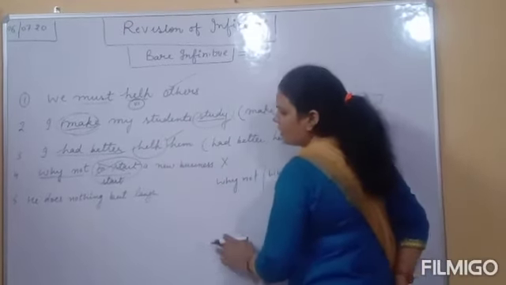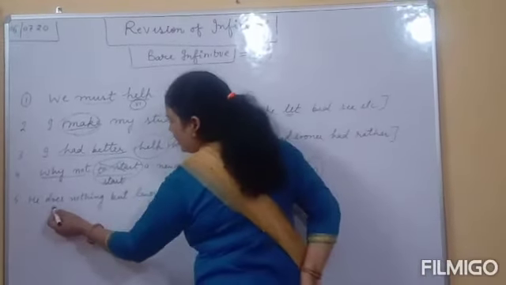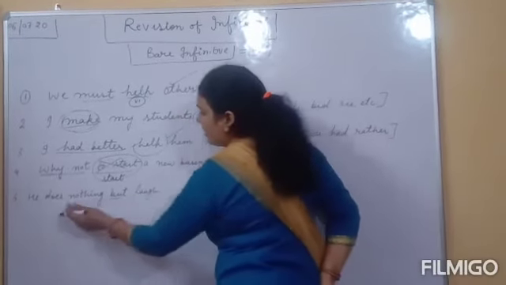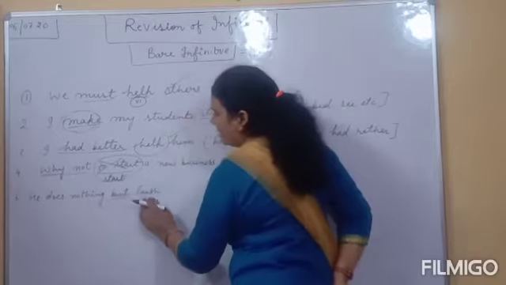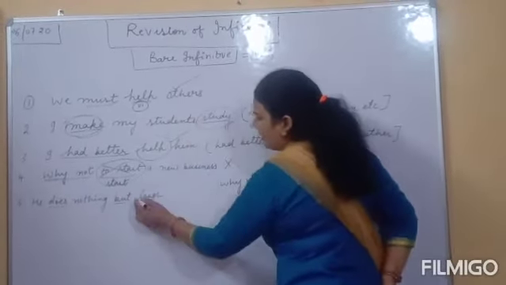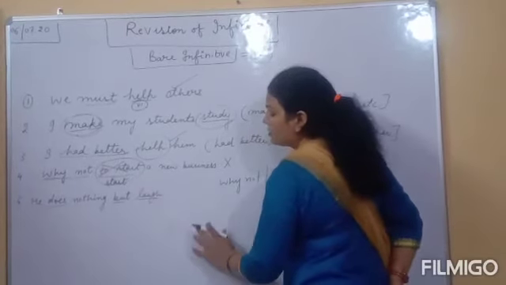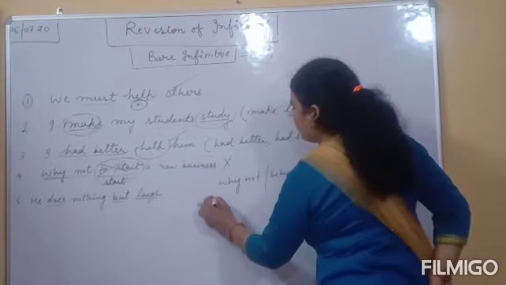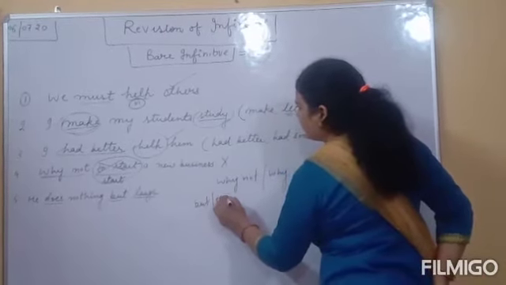Understand? Next one is, he does nothing but laugh. You can see here, he does nothing but laugh. There is the main verb, that is the fifth form of the verb, and next one is laugh, that is the first form of the verb. Dear student, this rule is related to but and except.